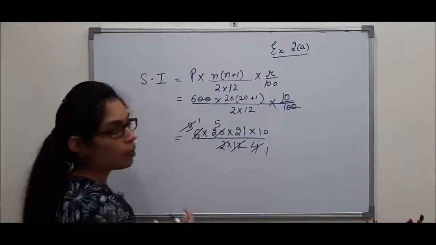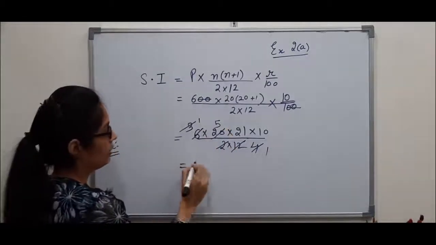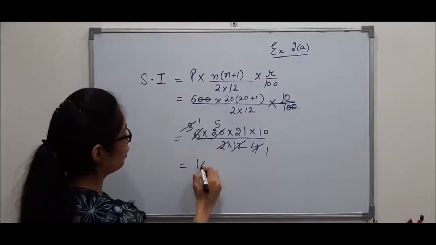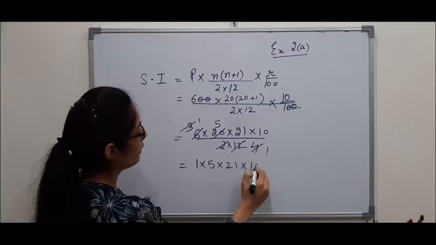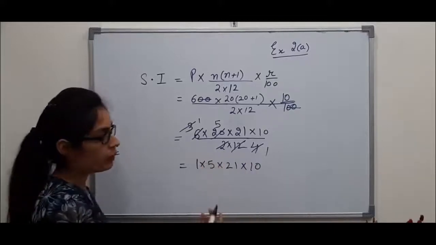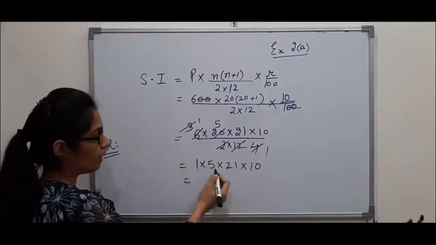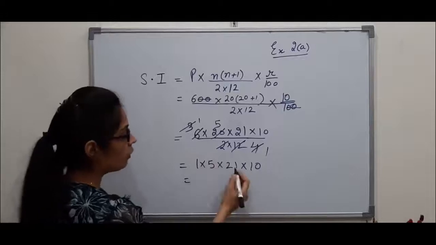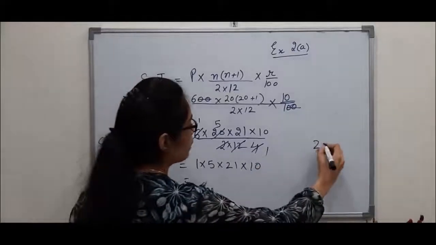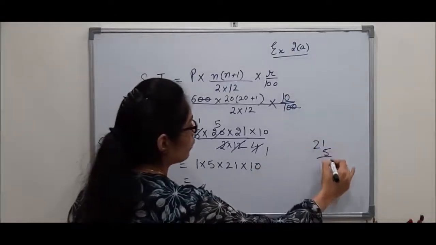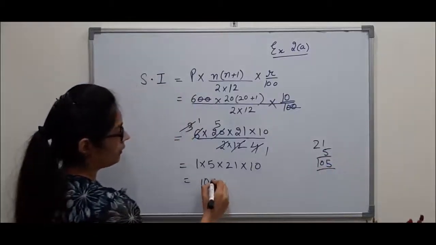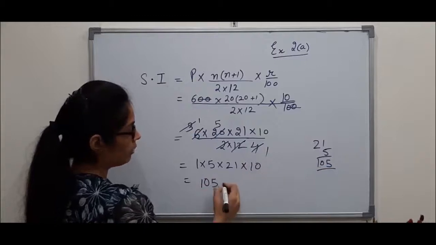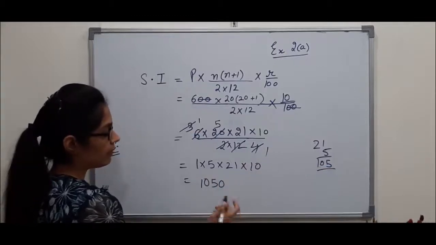Now my denominator is 1. I am left with 1 into 5 into 21 into 10. Denominator is 1, so no need to write. 1 into 5 is 5. 5 into 21, let's multiply. 21 into 5, 5 into 1 is 5, 2 into 5 is 10, 105. 105 into 10 will be 1050.